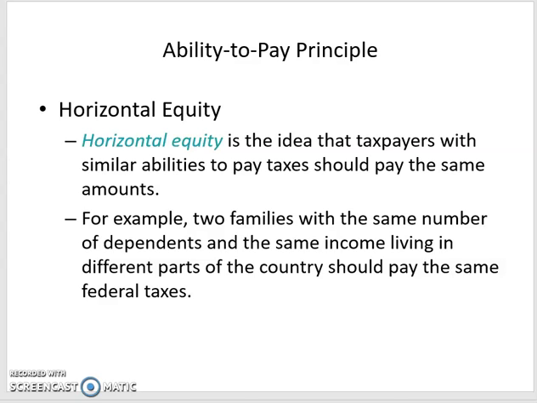versus horizontal equity, which is saying that people in similar situations pay the same amount of taxes. So for example, two families with the same number of kids making the same amount of money in different parts of the country. So like, a family of four, two kids, husband and wife living in Georgia making a combined income of $100,000 should be paying the same amount of taxes as a family of four living in, I don't know, Colorado, right? Making the same amount of money, they should pay the same amount of taxes, right? That's horizontal equity. Two families in similar situations, okay?